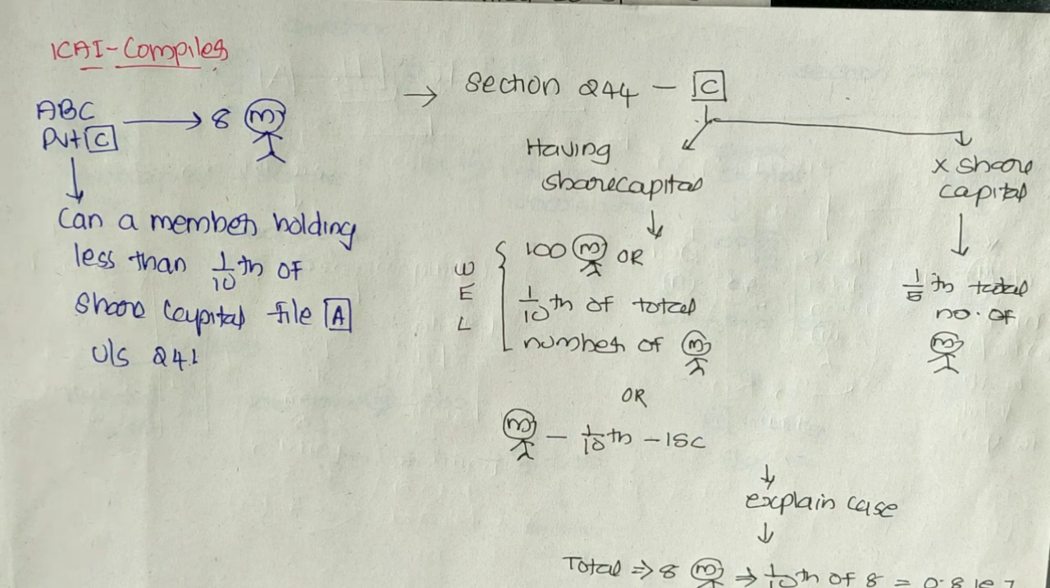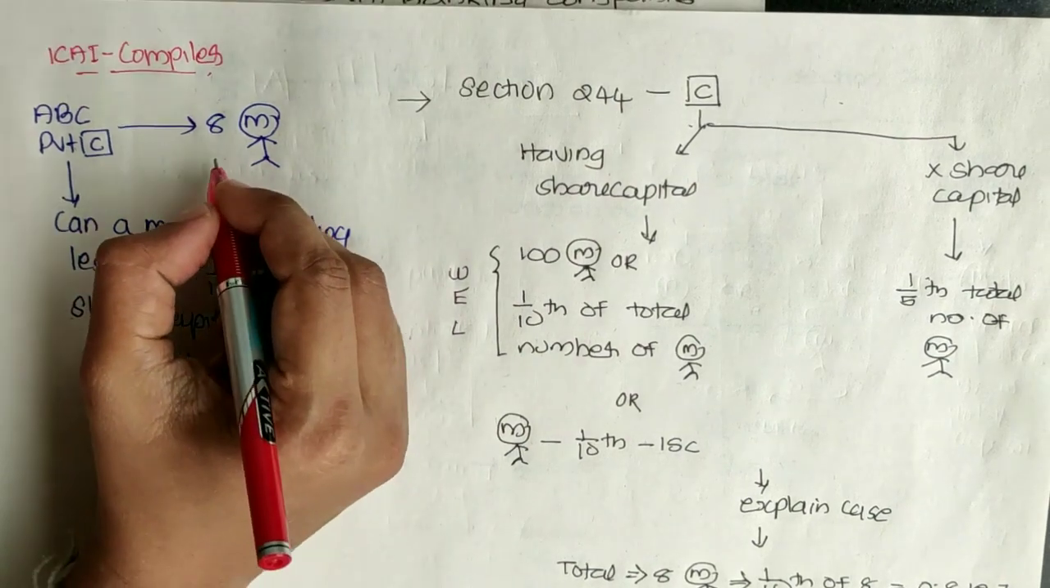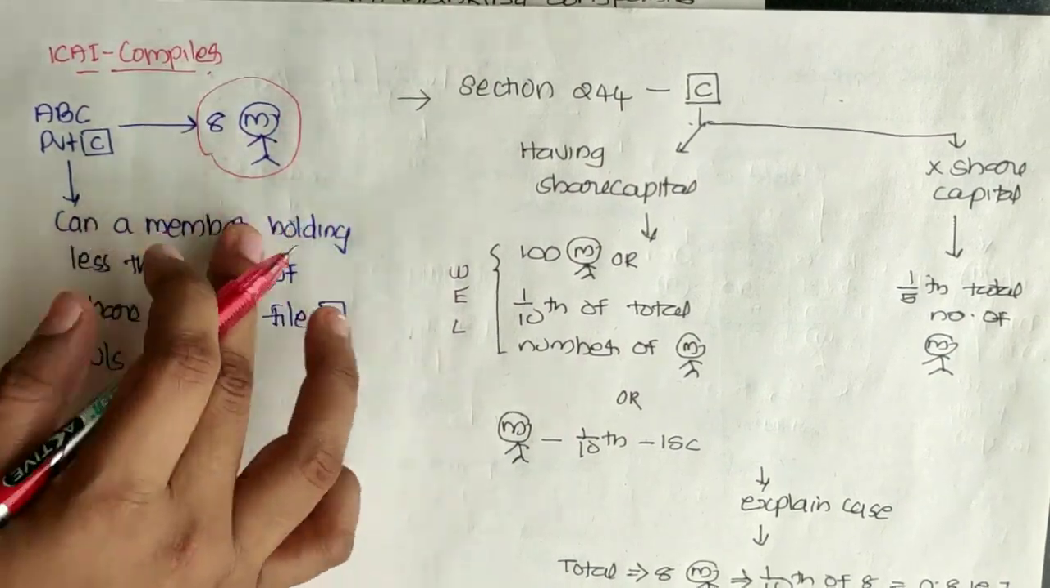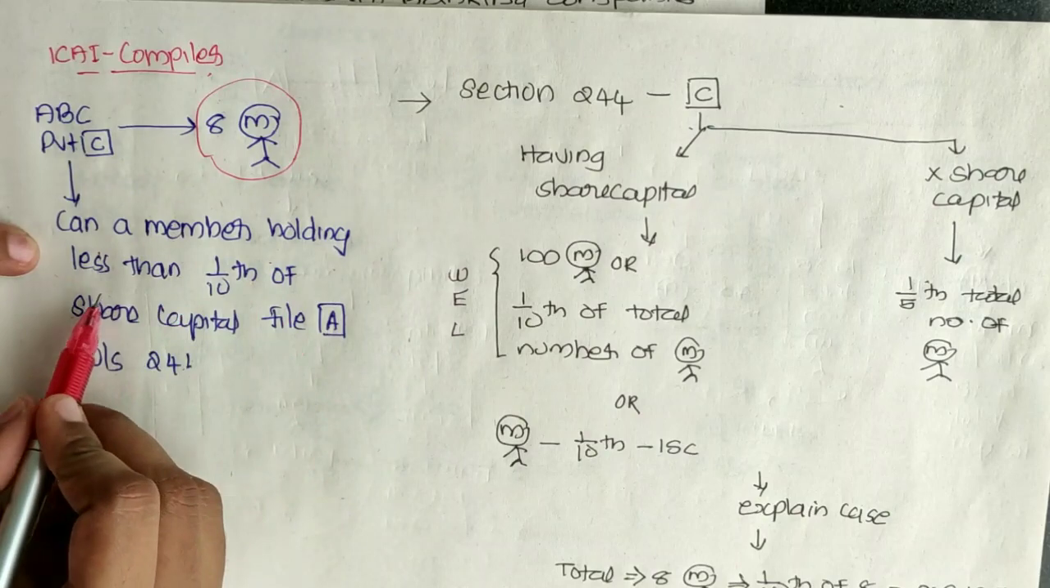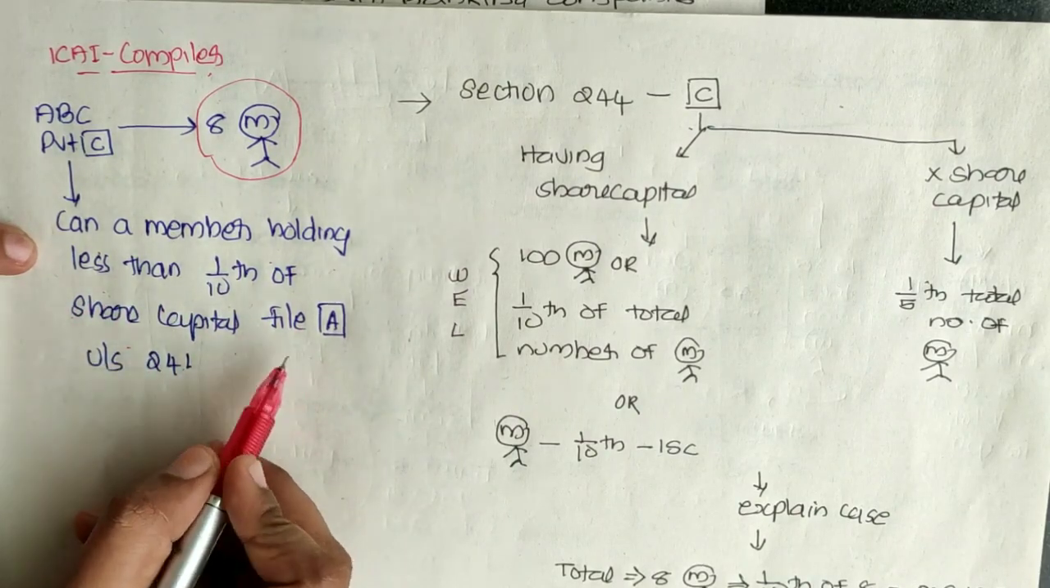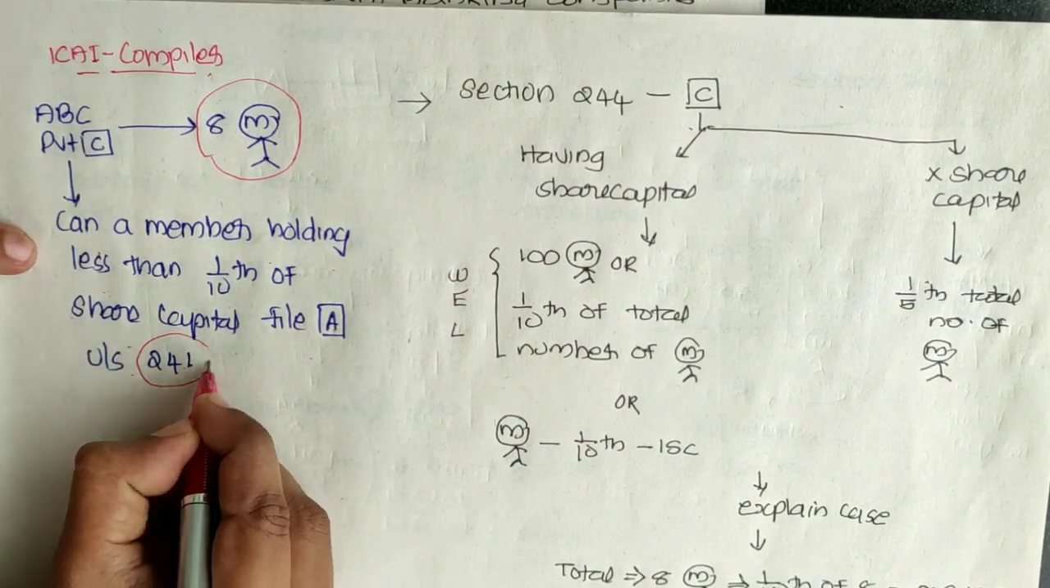So the first question is ABC. There is a private limited company ABC, having 8 members. Can a member holding less than 1/10 of share capital file an application under section 241?